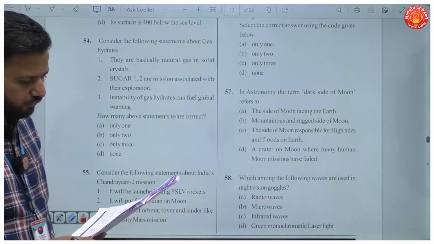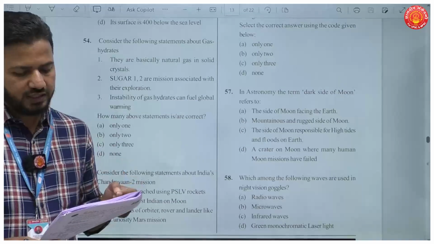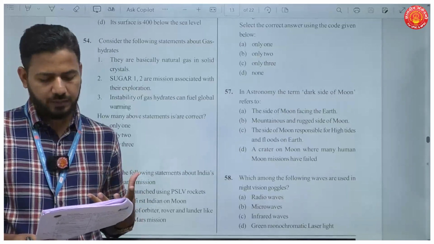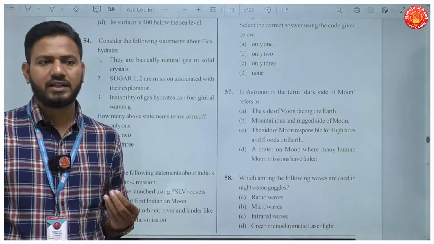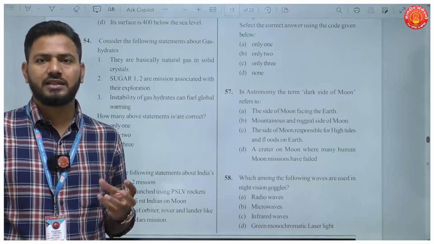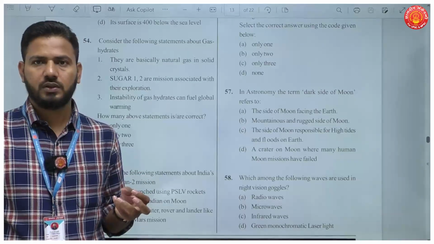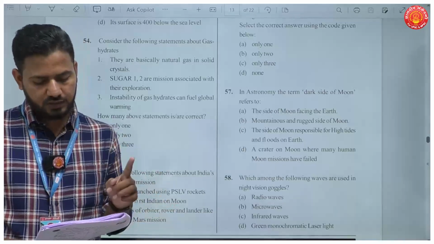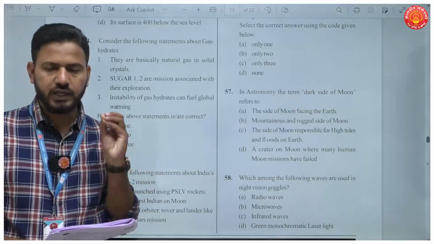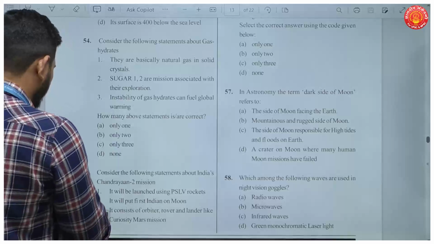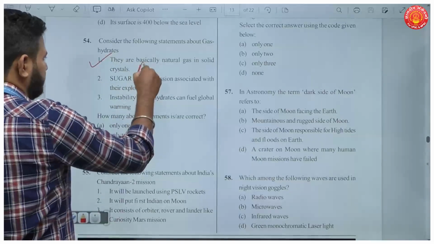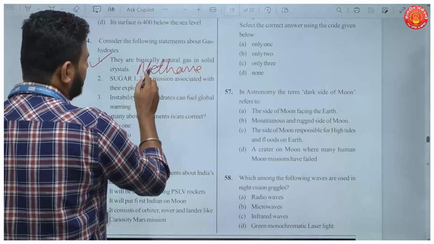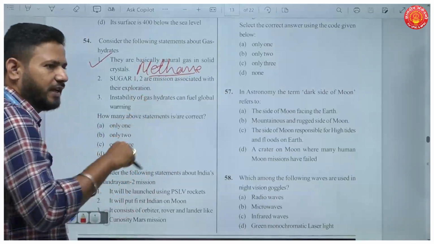Okay. Then question number 54. Consider the following statements about gas hydrates. Okay. Now the first statement, what are gas hydrates? Actually, this is gas trapped in water molecules. Okay. And they solidify into ice crystals. So the first, they are basically natural gas in solid crystals. This statement is true. It mainly contains methane, and it is alternatively known even as methane hydrates instead of gas hydrates.